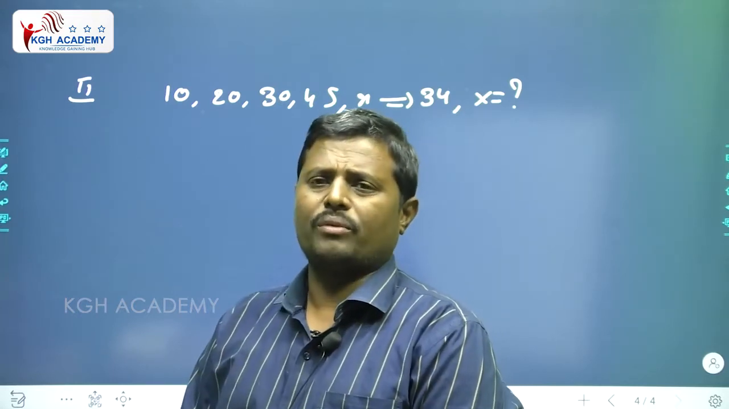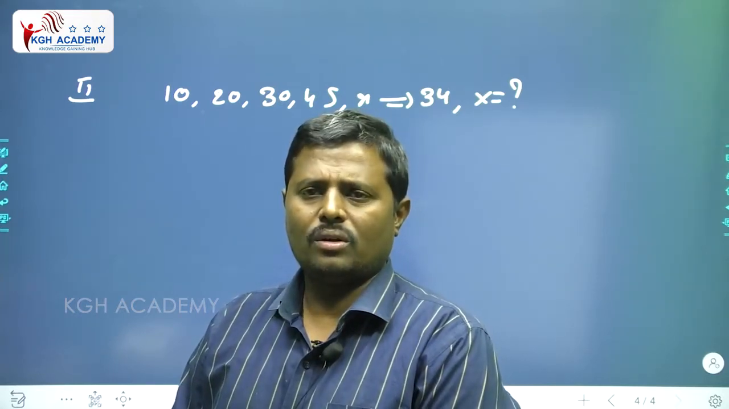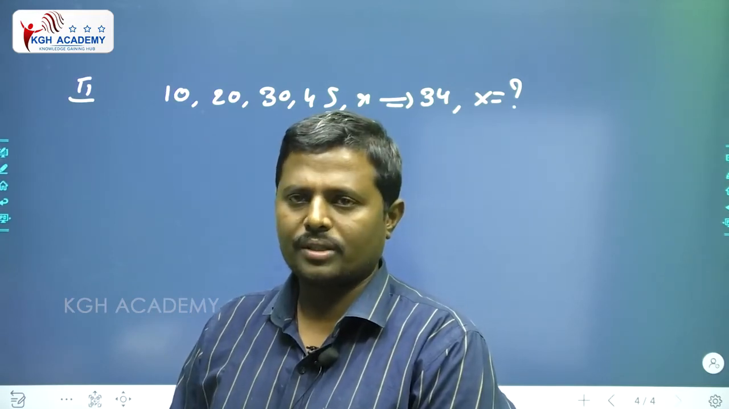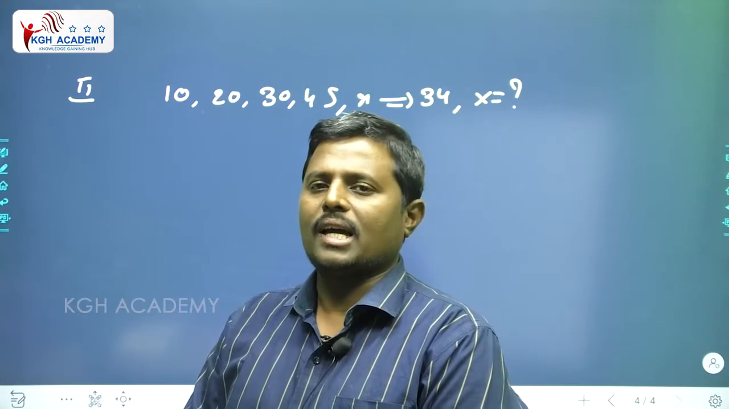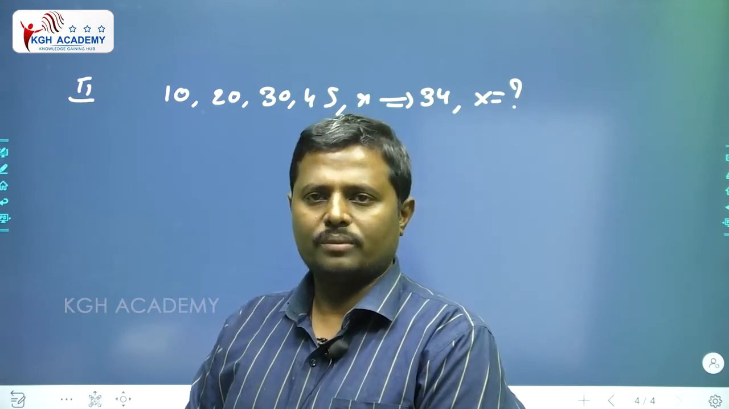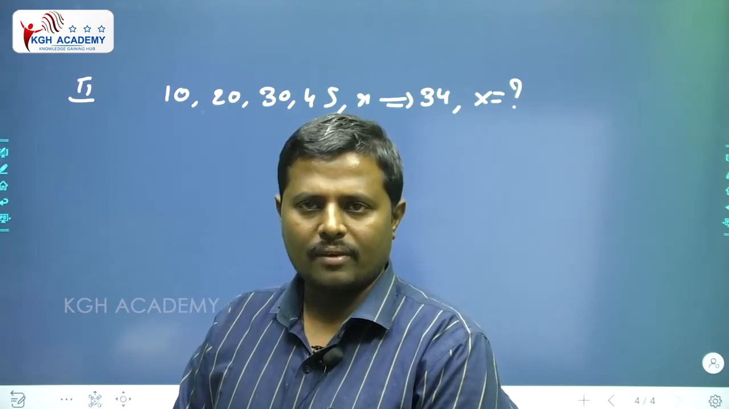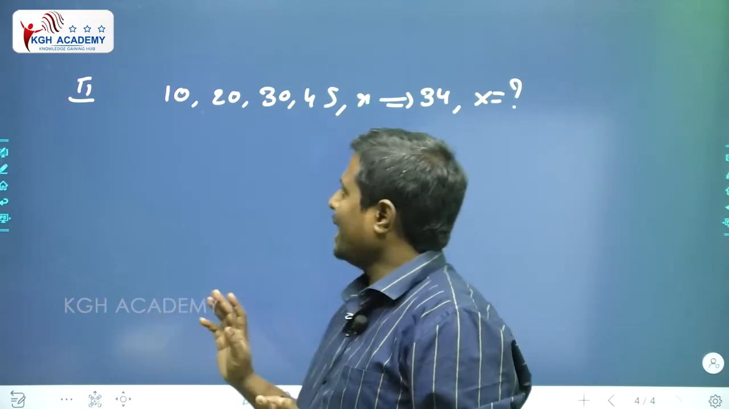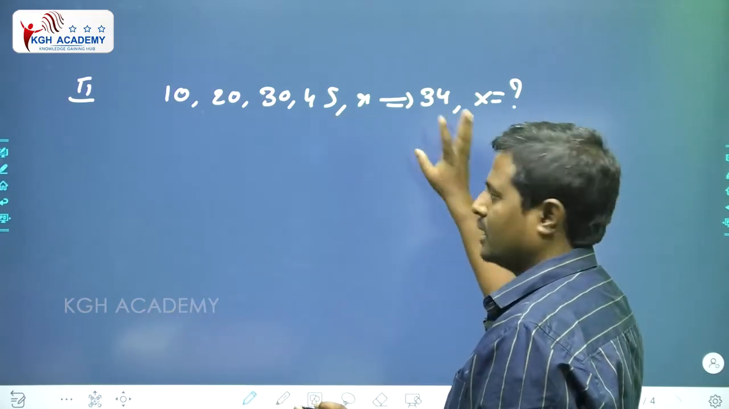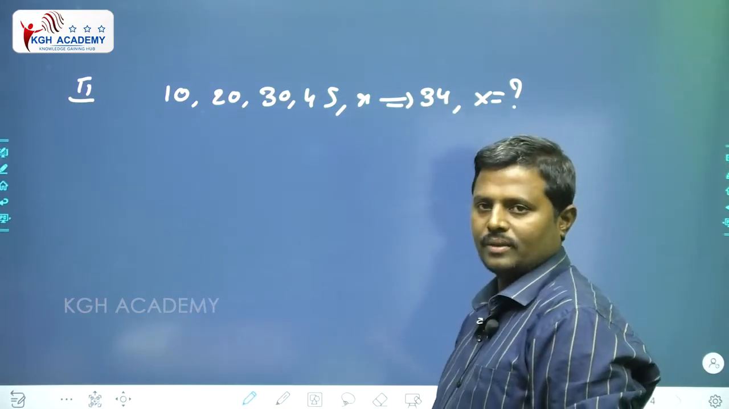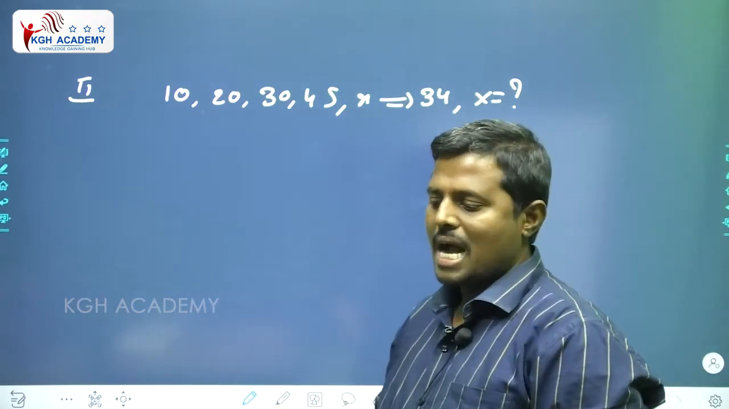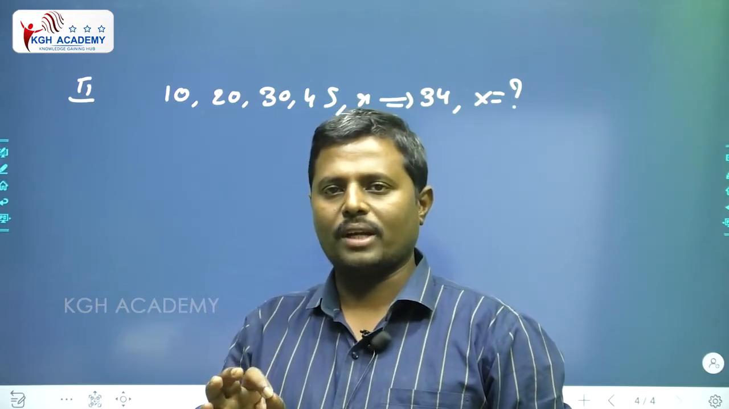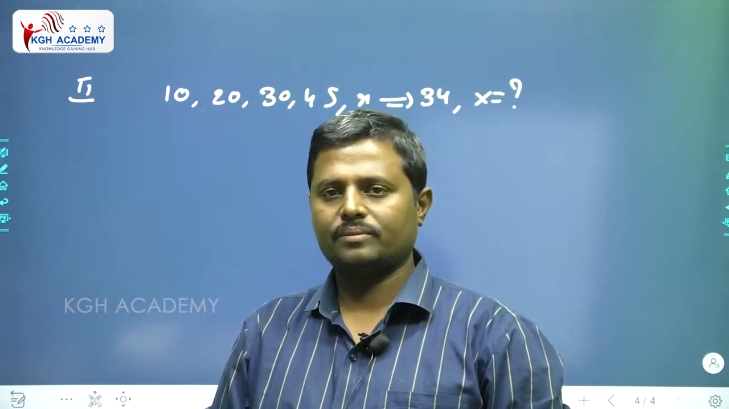In the average topic, for procedure, we have only one tagline, one important point. If there is an average, we need to convert it into total. This is the main point. Actually, what is the average here? 34 is the average, right? Average means per head, per each one. Per each one, average is 34, right?